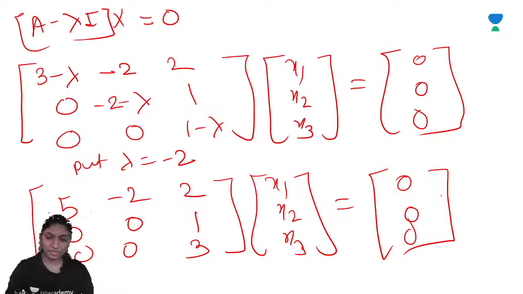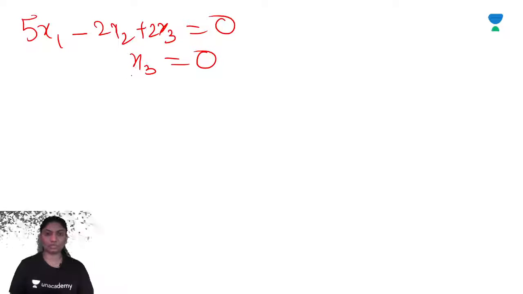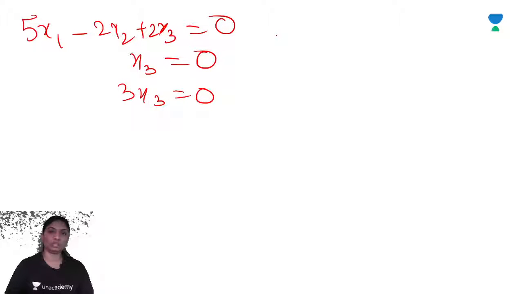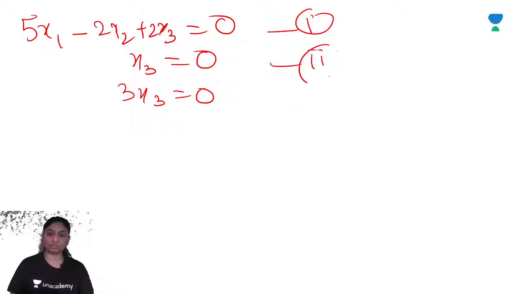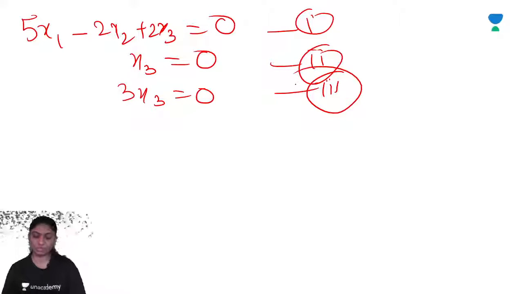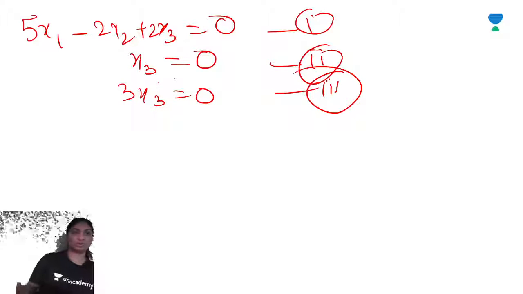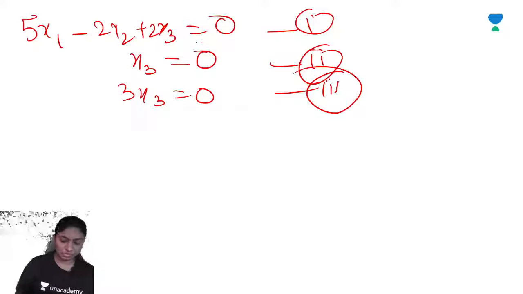Which gives the equations 5x1 minus 2x2 plus 2x3 is equal to 0. So x3 is equal to 0. So 3x3 is equal to 0. Call this as equation 1, equation 2 and equation 3. Right? Equation 1, 2, 3. Now solving these equations 1, 2, 3 simultaneously, you will get 3x3 is equal to 0. So x3 0, x3 0. So 5x1 minus 5x2 is equal to 0.